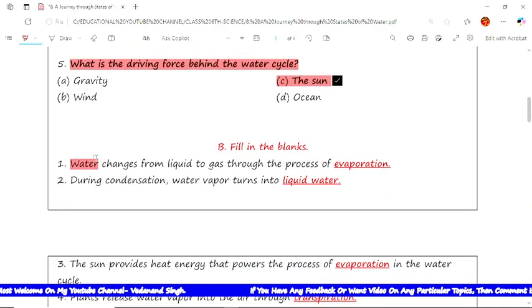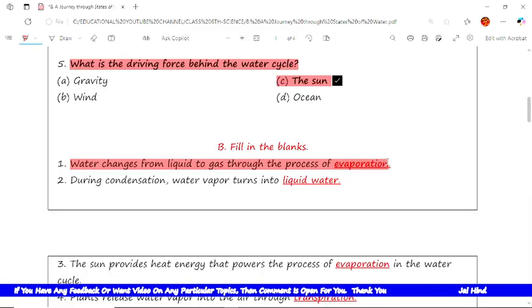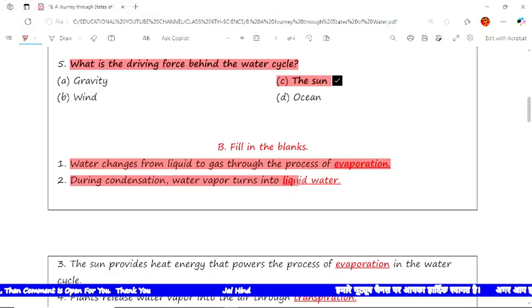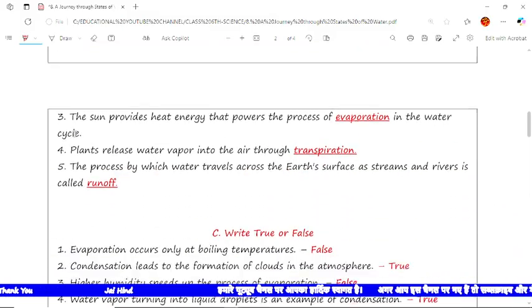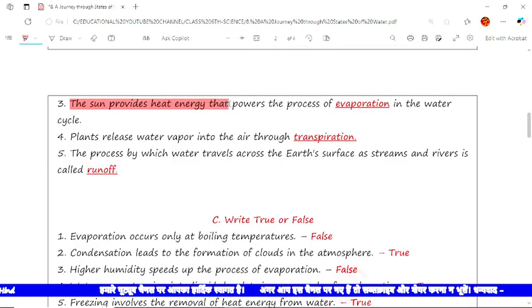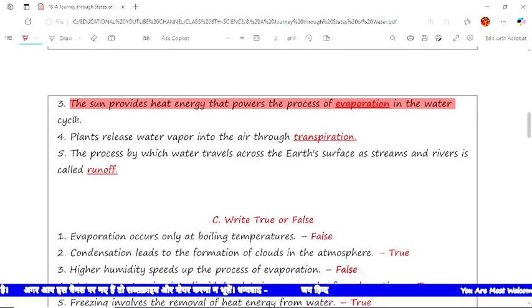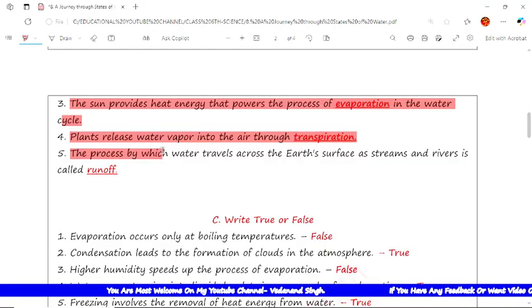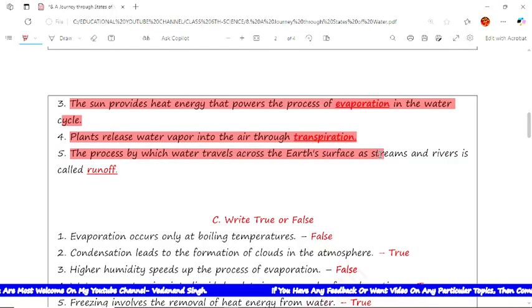So first, water changes from liquid to gas through the process of evaporation. The next is during condensation water vapors turn into liquid water. The next is the sun provides heat energy that powers the process of evaporation in the water cycle. The next is plants release water vapor into the air through transpiration. The next is the process by which water travels across the earth's surface as streams and rivers is called runoff. That is the last question.